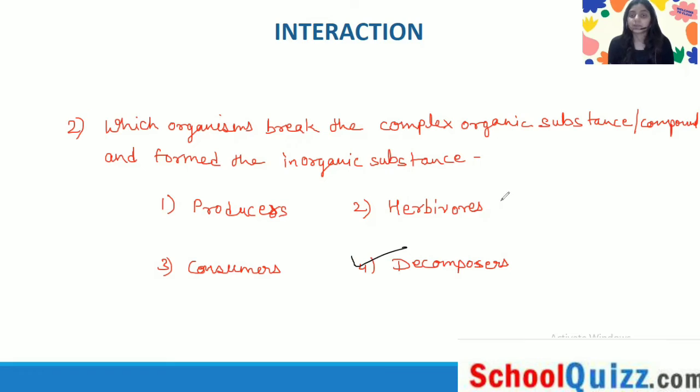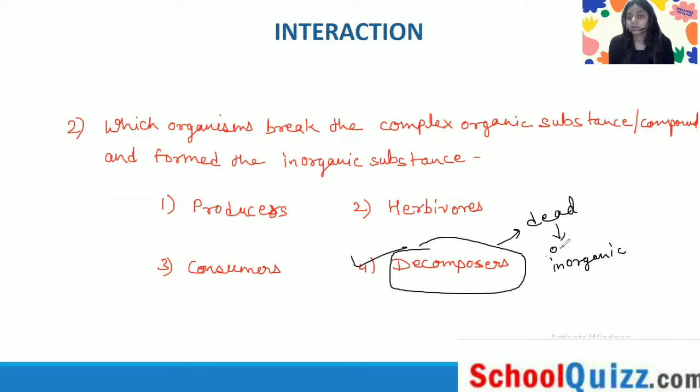In our previous classes we have seen the decomposers. Basically they feed on dead materials, and they break down the dead complex organic substance or compound into inorganic, organic to inorganic.